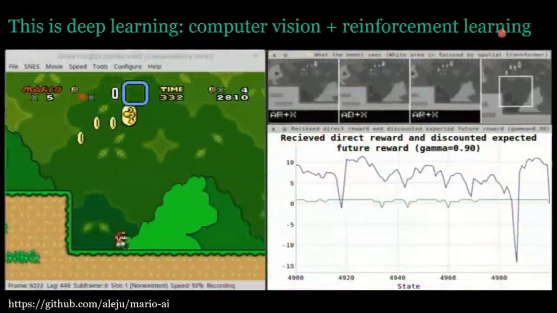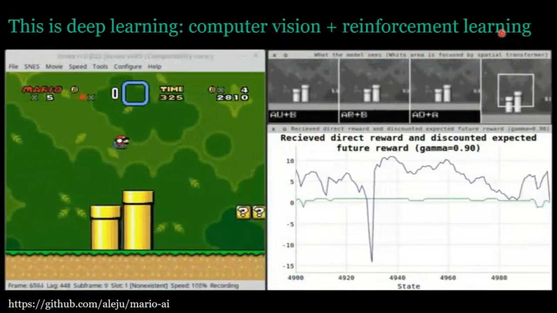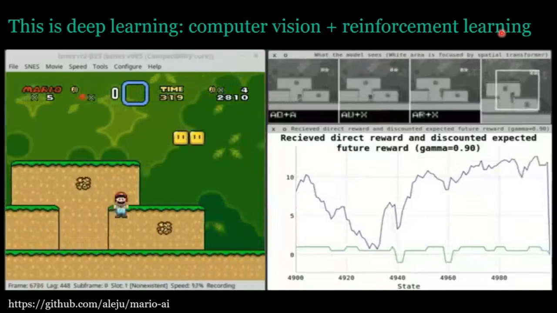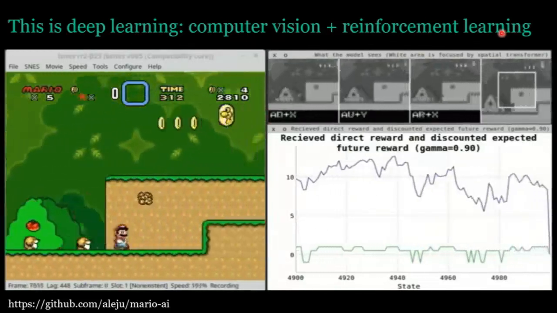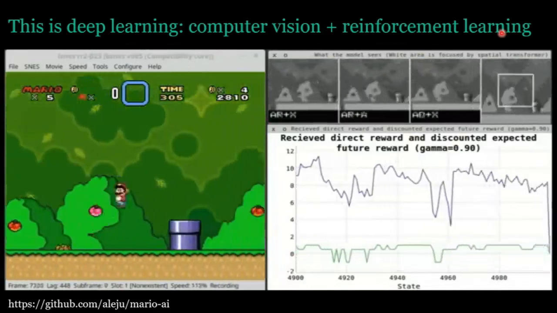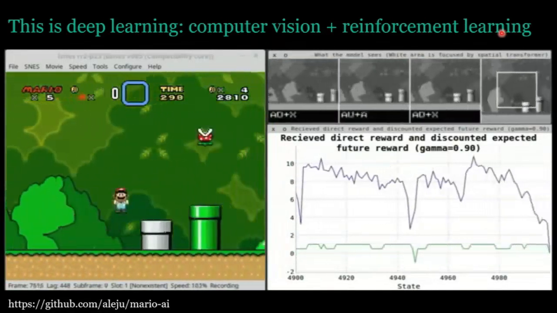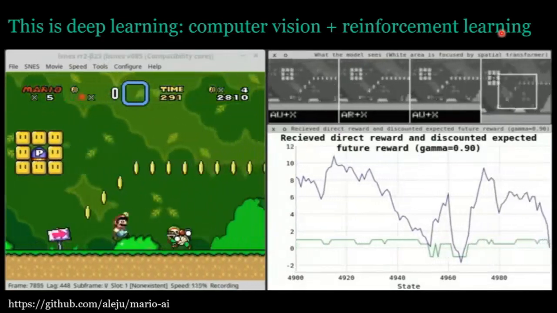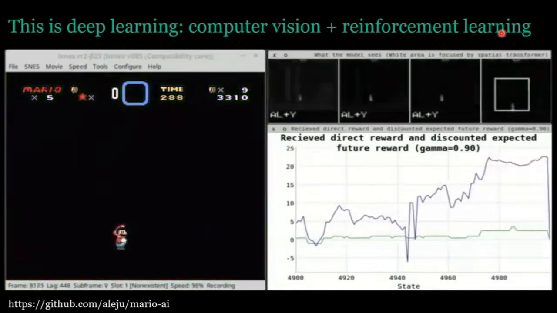Here's another example of a computer vision neural network which also learns to control its environment. This is a demonstration of a neural network that's learned to play Super Mario Brothers. The special thing about this, there have been AI systems in video games for a long time. This is special because the neural network is just looking at the pixels coming off the video card of the SNES emulator. And it's learned from scratch to understand the video feeds, right? To manipulate the controller, to manipulate Mario on the screen. It's learned what the power-ups look like, what the enemies look like, and it's learned to play the game, right?